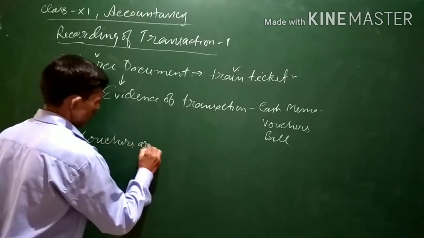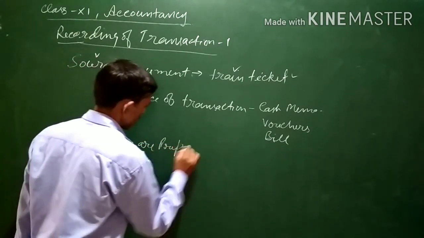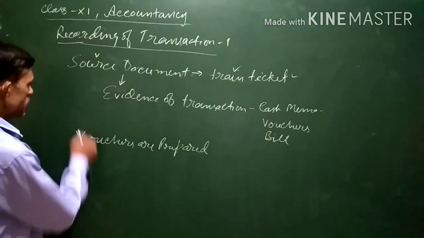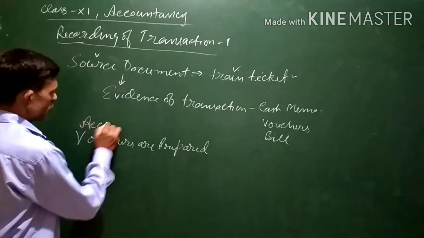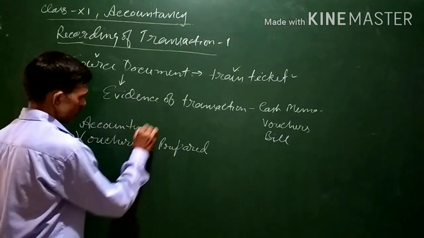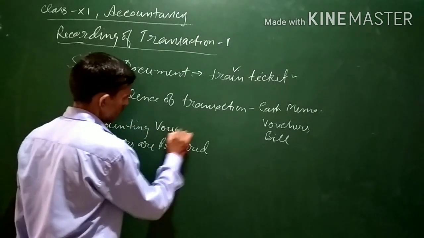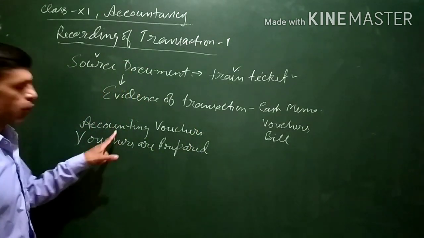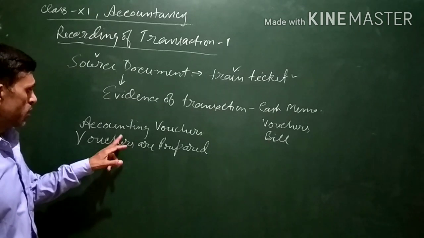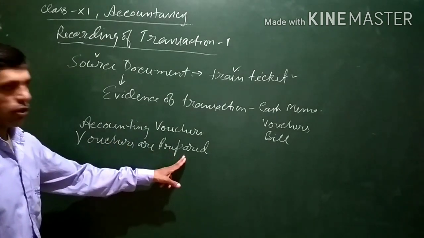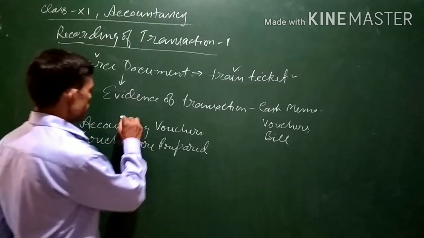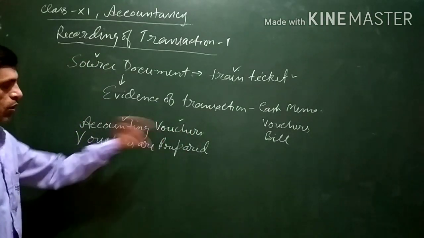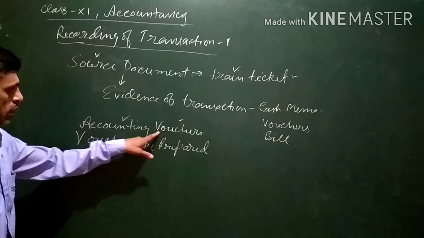Vouchers are prepared in an organization, which are also known as accounting vouchers, because these vouchers are prepared for recording in the books of account.